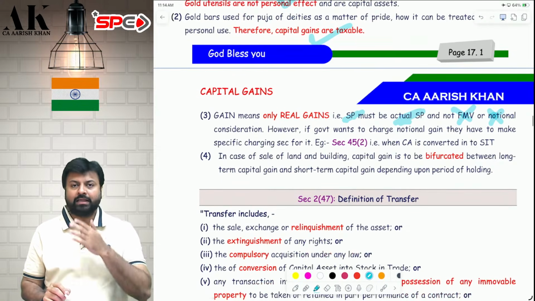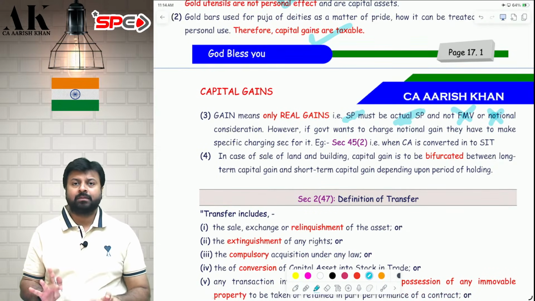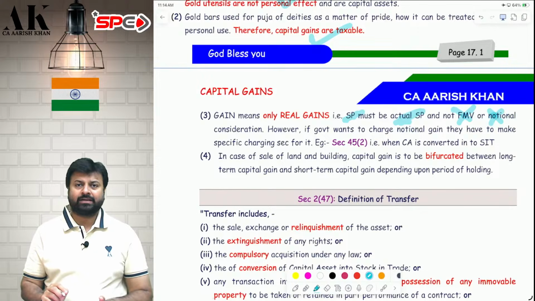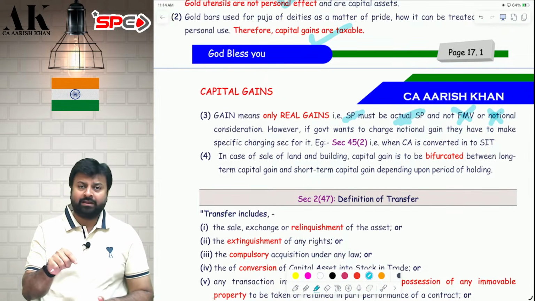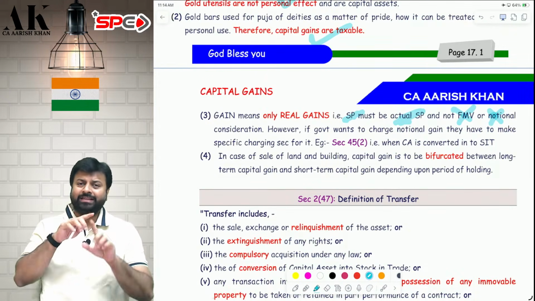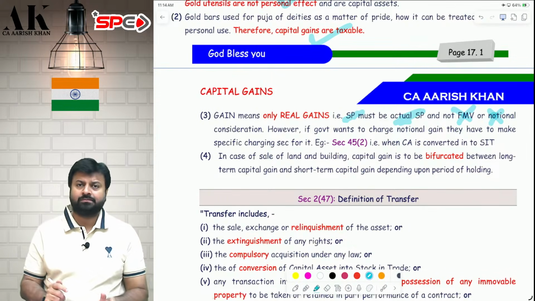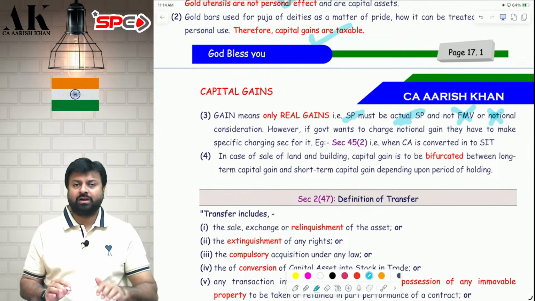Then the last point over here, then we will go ahead with the definition of transfer. Suppose I bought a land 20 years back, and 1 year back I made a building on that land. Now I am selling that land and building both. The land was bought 20 years back, but the building was made 1 year back. Now I am selling the entire consolidated structure. So whether that structure will be called long term or short term.